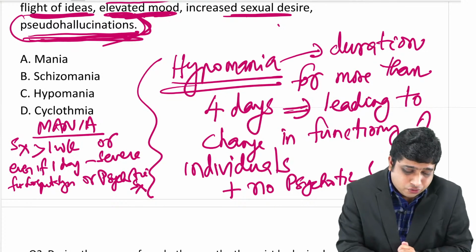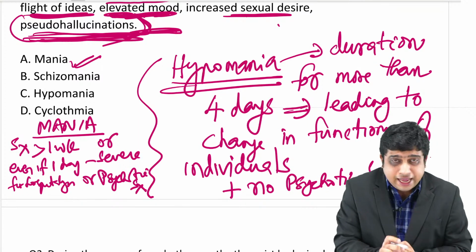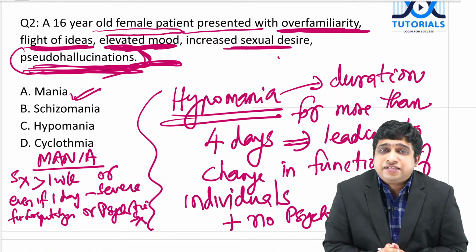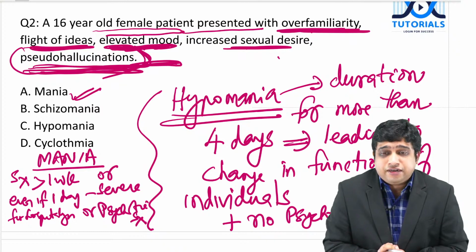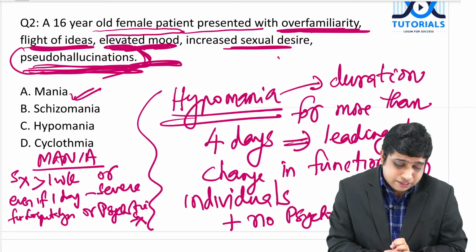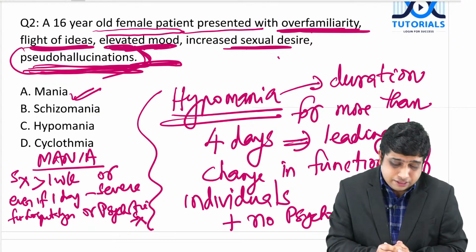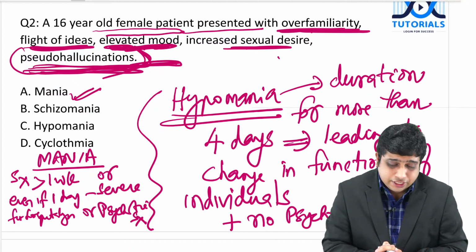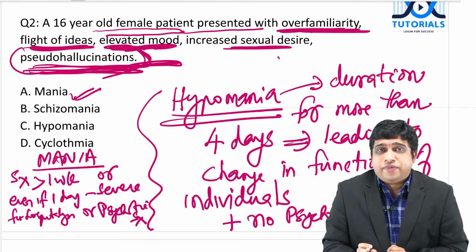So it is that point which we can catch upon, where the better option can be mania than hypomania. If you read the DSM-5 criteria, it is almost the same. The duration is not given, and it is not even mentioned whether it is causing a severe dysfunction to the individual. But anyway, reading together the features, the pseudo hallucinations, the psychotic symptoms, I will go classically with mania than hypomania.